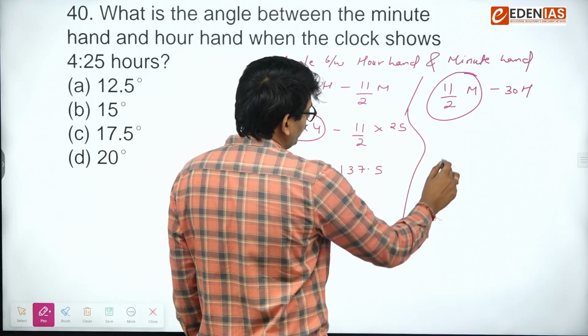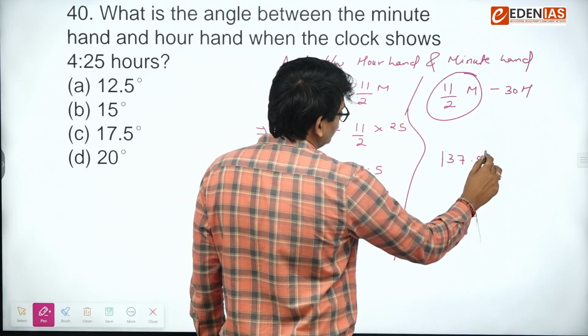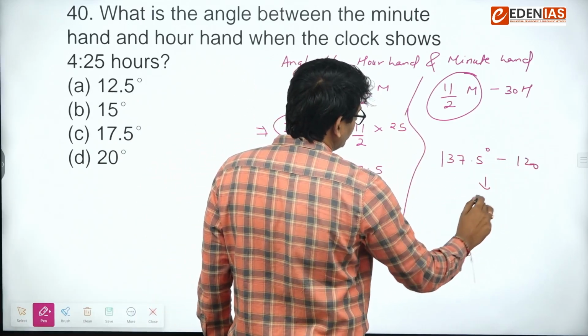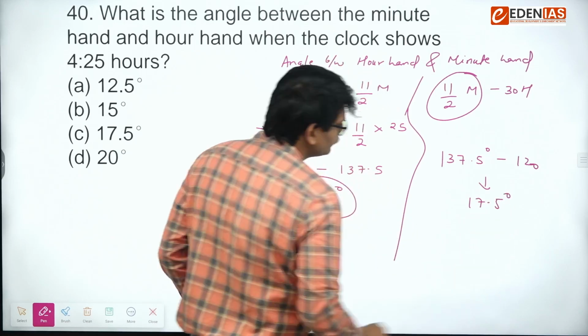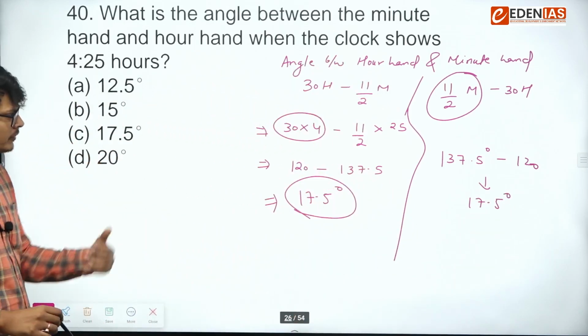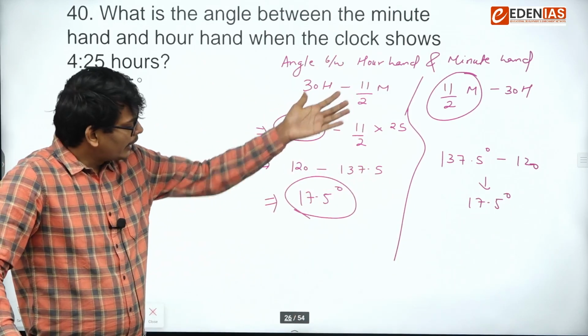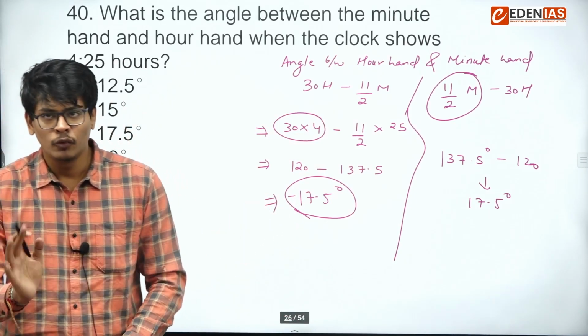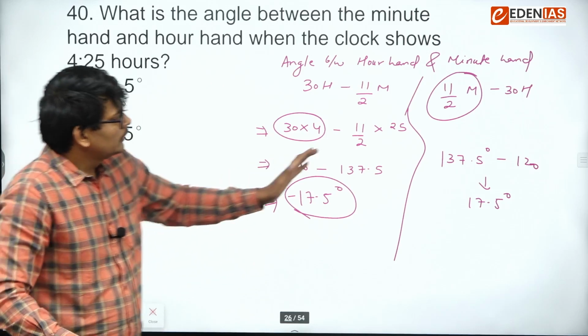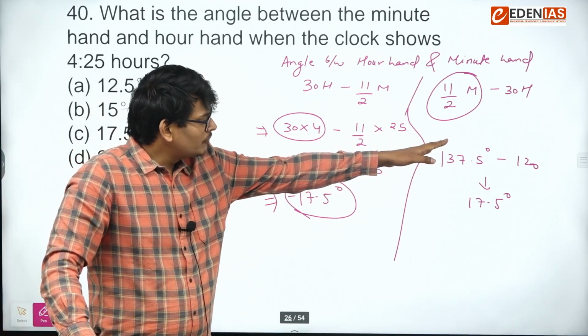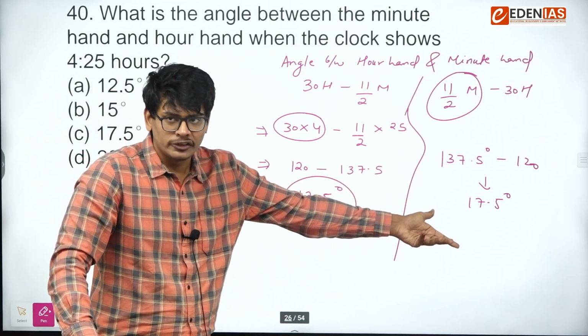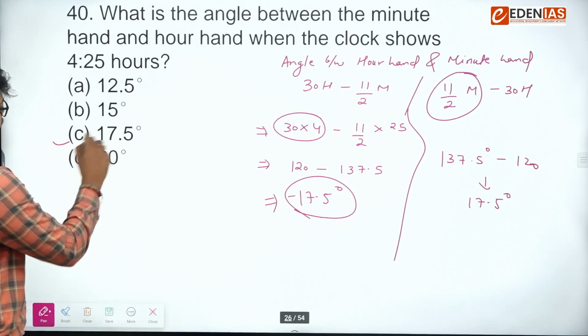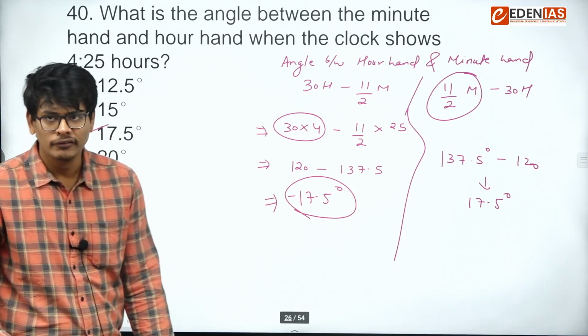So even if you get the answer like this, you will get 17.5. Sometimes people consider this formula only and they end up getting a minus answer. In that case, you just ignore the negative sign, because if you had solved it the other way, you would have gotten a positive answer. So the answer was C, 17.5.